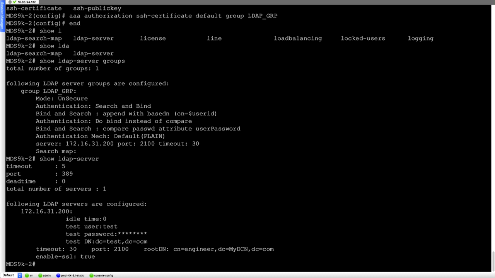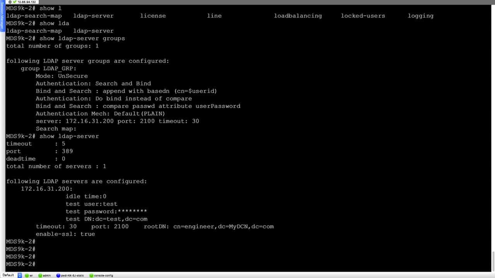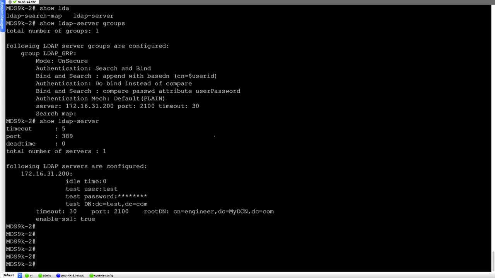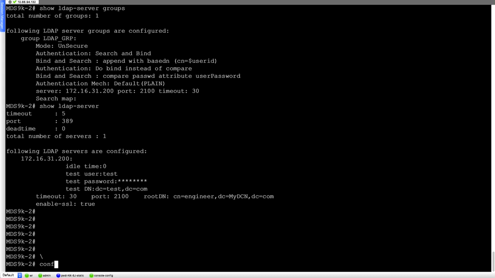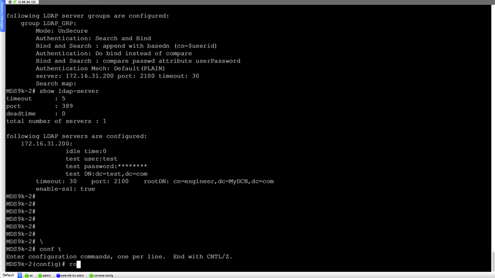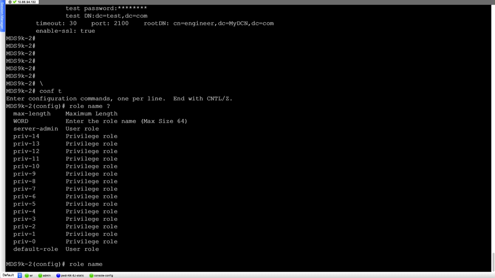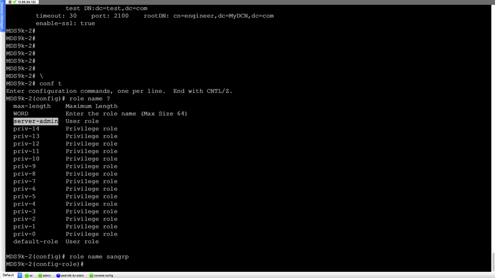Now we'll take a close look at how we can configure RBAC on the MDS switches. So for defining the RBAC, we can go into the config mode and say role name, and we can create our own role. So we already have a server admin role that is present, but we can say SAN group as the user role, and then we can define the rules how we define on NXOS.